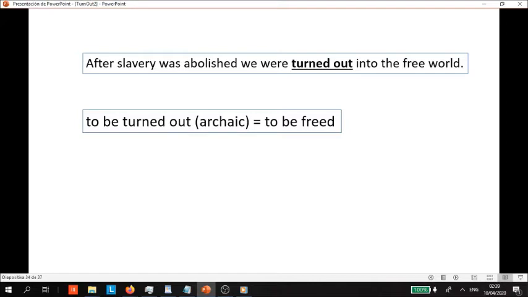They're ex-slaves in the United States, and they're talking about their experience of being freed after the war and after slavery was abolished. Here it is.